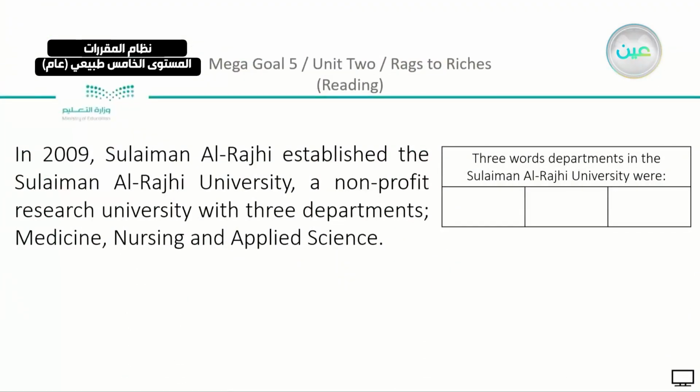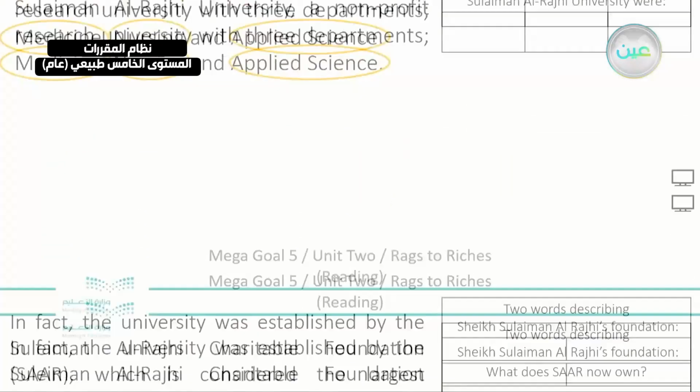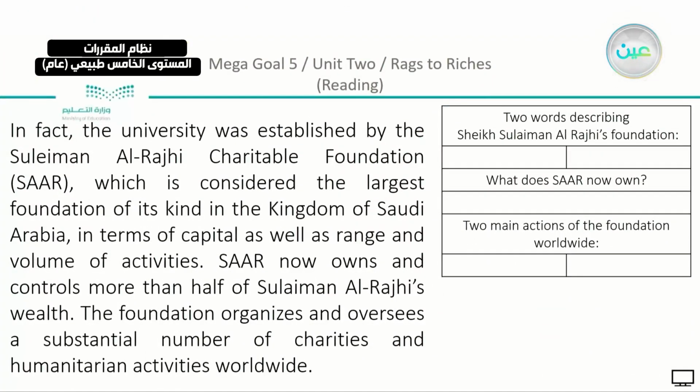Three words, departments in the Sulaiman al-Rajhi University. So also what did he do? He established a university that had 3 basic departments, which are, it's short, we can find medicine, nursing, and applied science. Yes, in the university, we can find that there are 2 words describing Sheikh Sulaiman al-Rajhi's foundation.